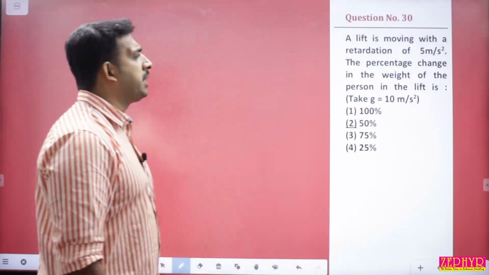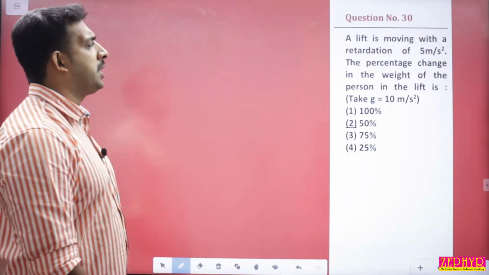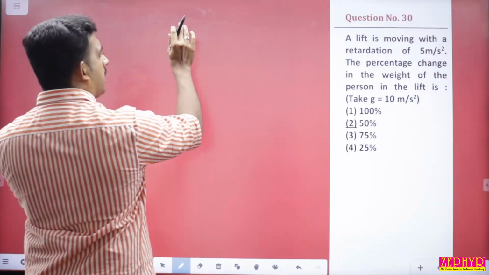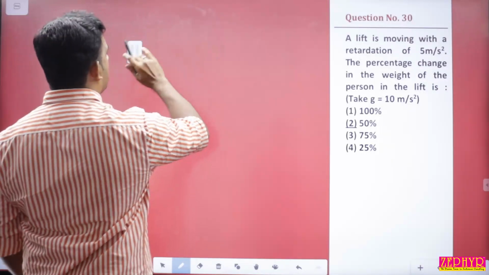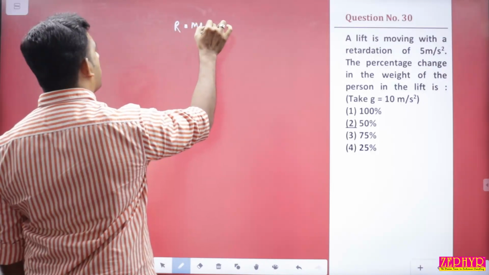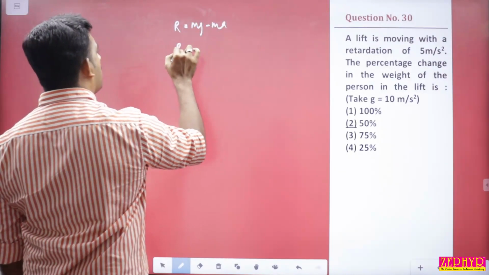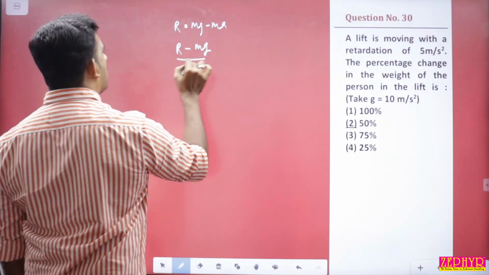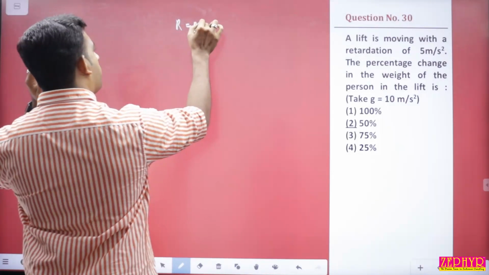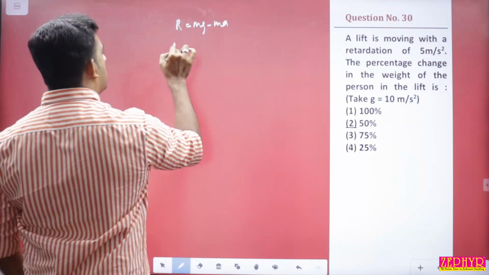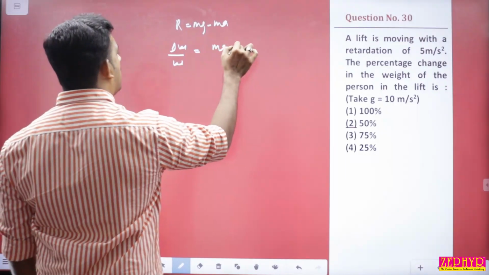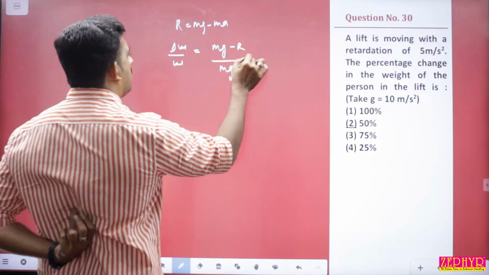Question number 30. A lift is moving with a retardation of 5 meters per second square. The percentage change in the weight of the person in the lift will be equal to, so it is equal to actual weight minus apparent weight. Apparent weight is mg minus m into a, and actual weight is mg. So percentage change in weight is equal to mg minus (mg minus ma) divided by mg into 100.